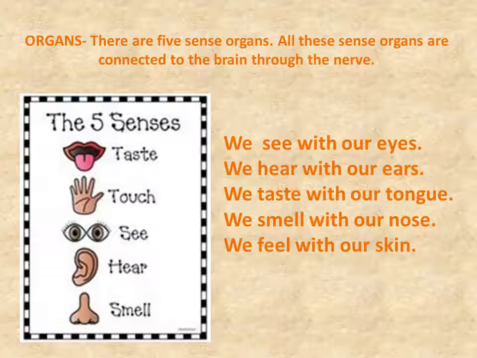We see with our eyes. You can see here in the picture, we see with our eyes. Whatever you want to see in this world, you can see with the help of this sense organ, which is called eyes. Then the next is we hear with our ears. So with the help of ear, we can hear any kind of sound. We can listen to any sound.